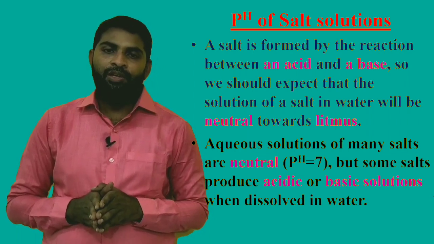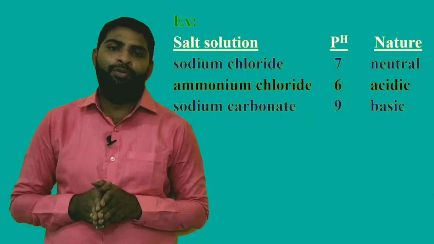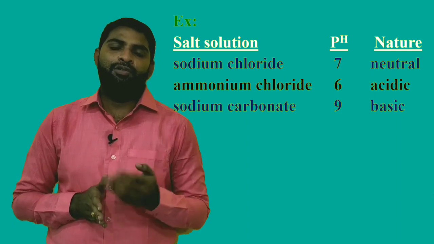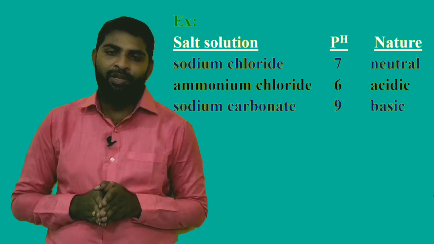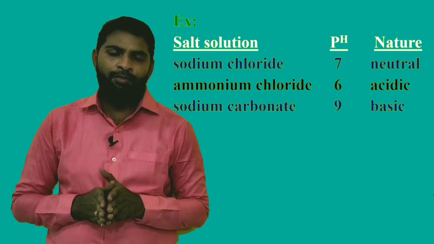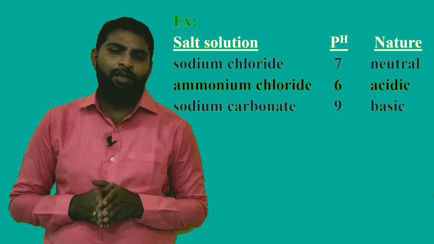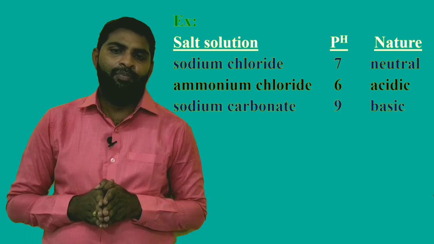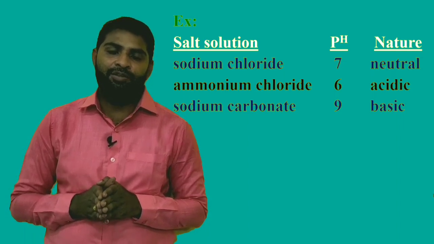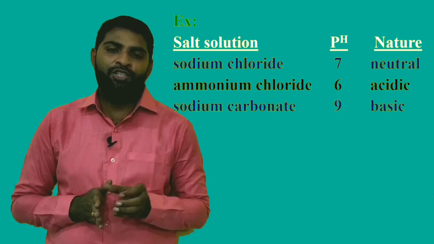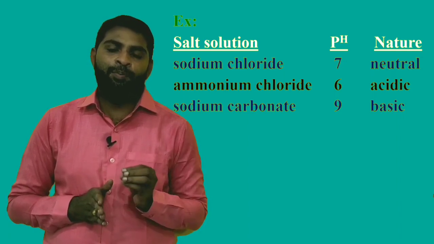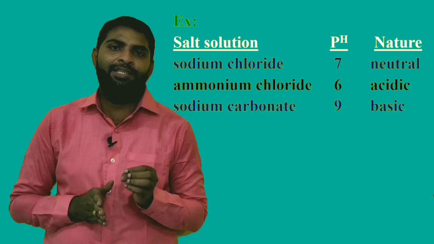For example, if you take sodium chloride solution, it is neutral in nature because pH is 7. At the same time, ammonium chloride in water exhibits pH 6, that means acidic in nature. Sodium carbonate in water exhibits pH 9, that means basic in nature.